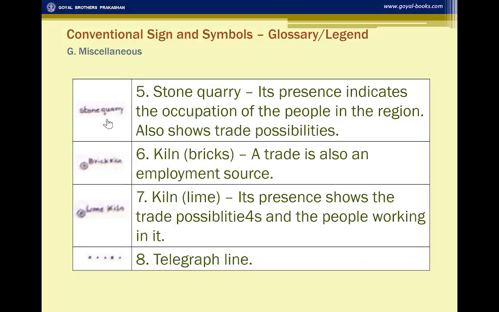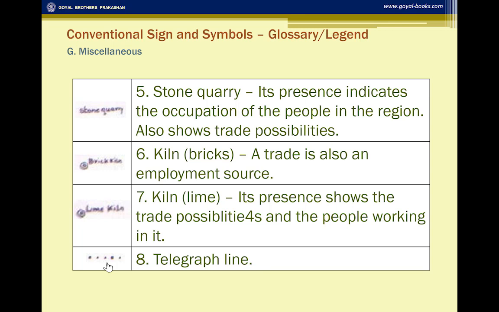On the survey sheet, if you see a stone quarry, brick kiln, lime kiln, then you can infer the occupation by saying that people are working in a stone quarry, a brick kiln, or a lime kiln.